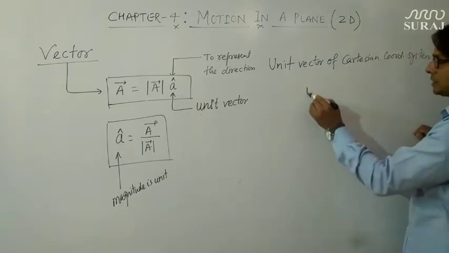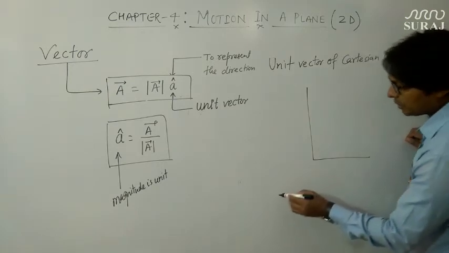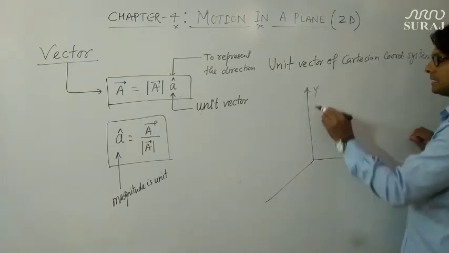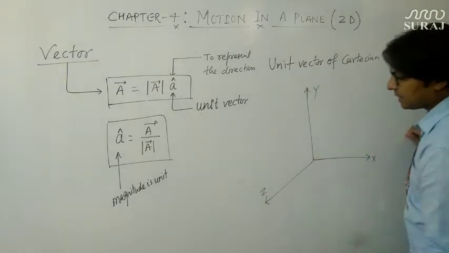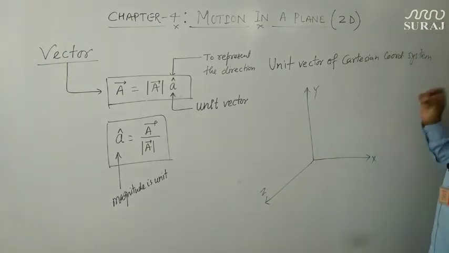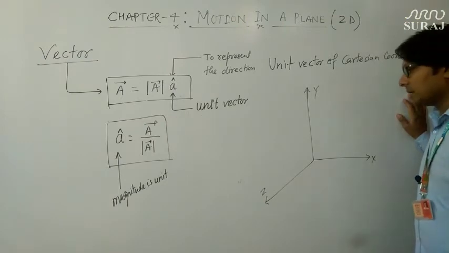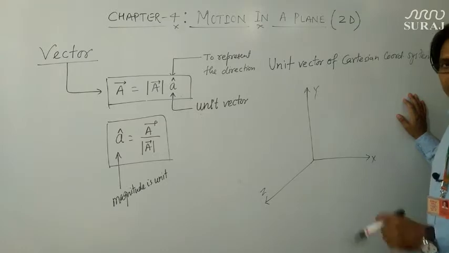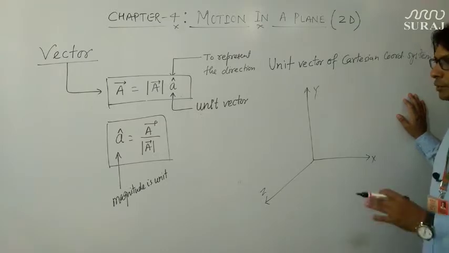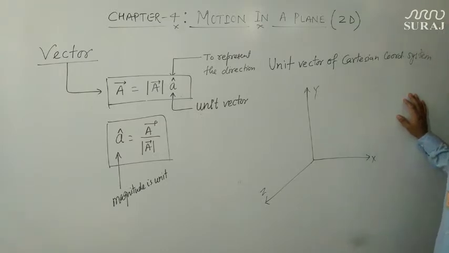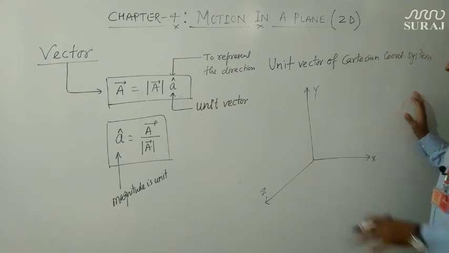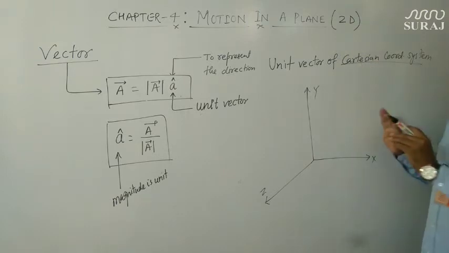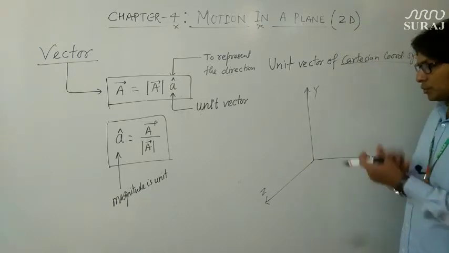The system which consists of three perpendicular axes, x-axis, y-axis and z-axis, is known as the Cartesian coordinate system. You must have studied it in mathematics. There are many other types of coordinate systems: cylindrical, spherical, curvilinear, which you will study in your higher classes in physics as well as in mathematics. But here we are considering the Cartesian coordinate system, which you have gone through.